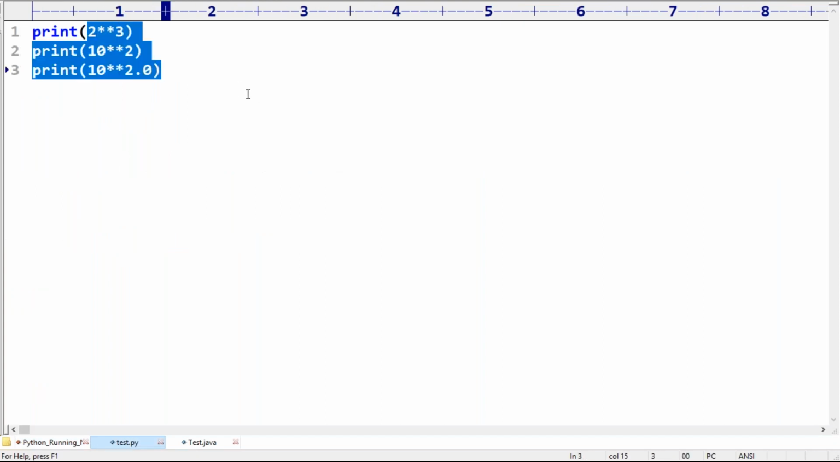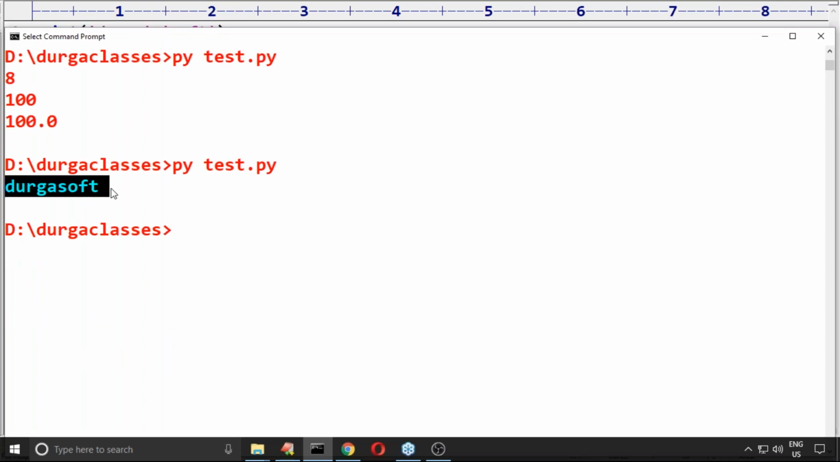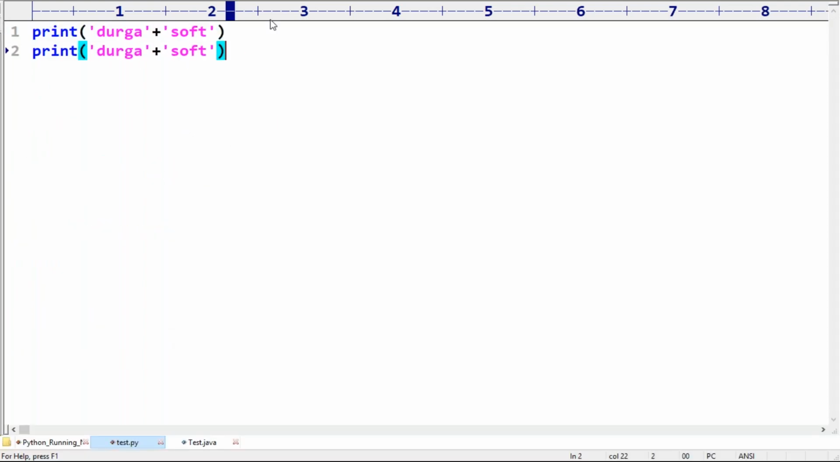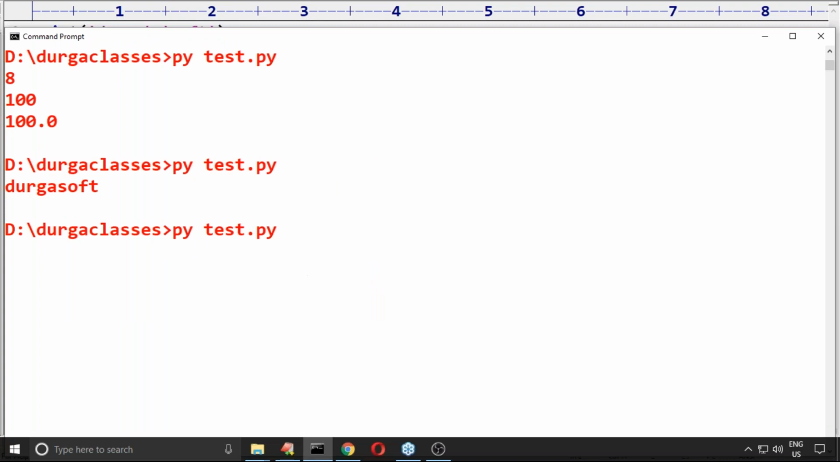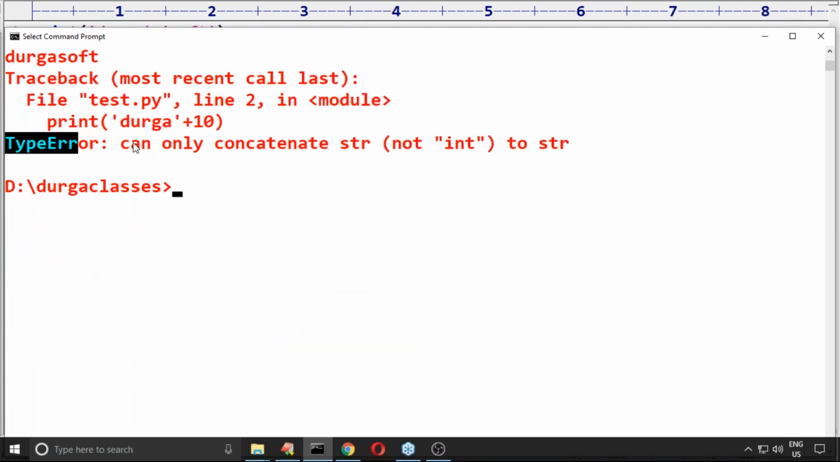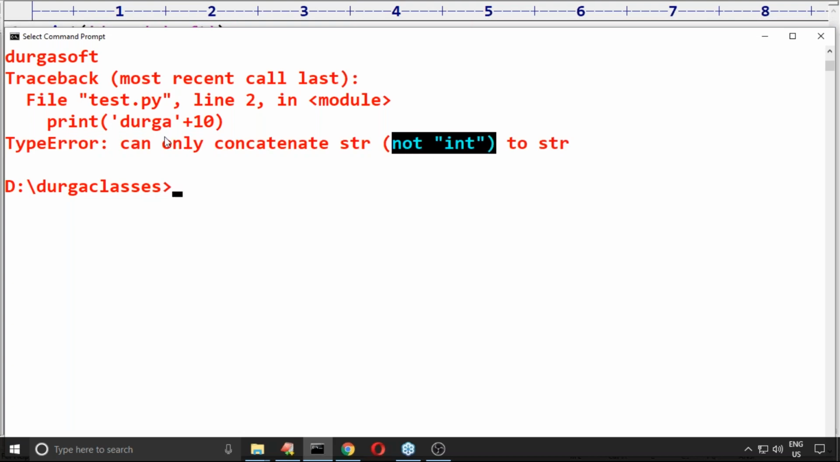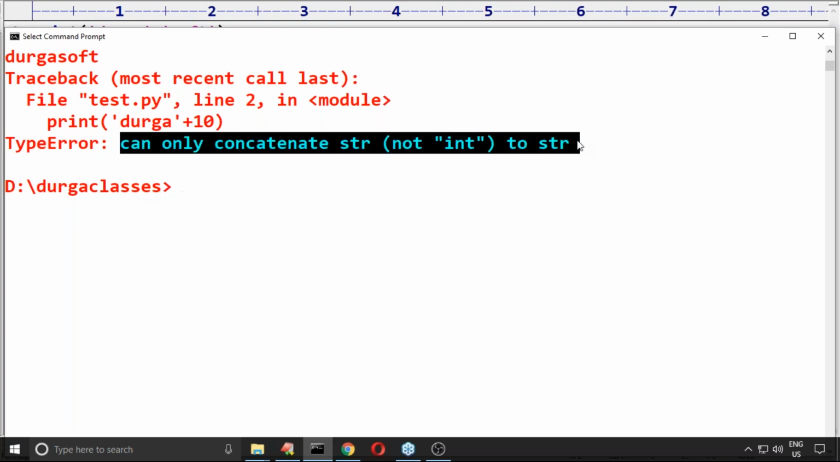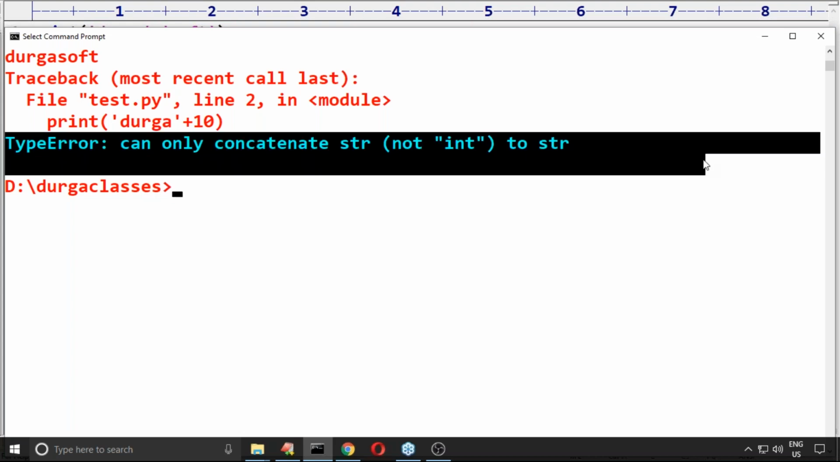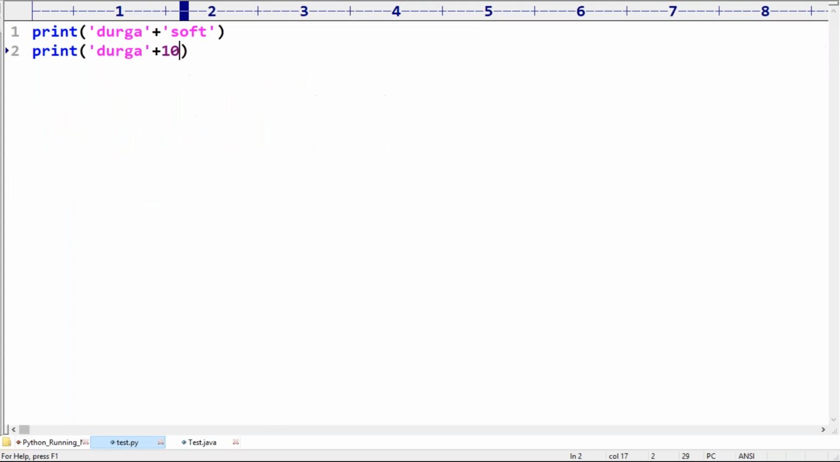Here just observe, Durga plus soft, I'm trying to take. Both are string type only, so Durga soft is valid. Now if I take Durga plus 10, have you observed? TypeError: can only concatenate str to str, not int. Clearly it tells you. Any doubt? Is any explanation required?